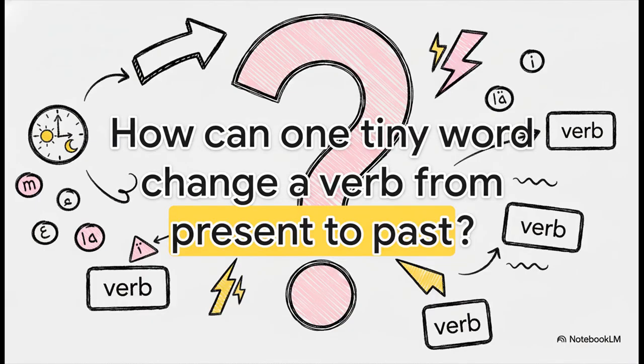So, that's the big question, right? How on earth can one tiny word, just by sitting in front of a verb, have the power to shift its meaning from the present all the way into the past? I mean, it sounds almost like a grammatical magic trick, and today we're going to pull back the curtain and see exactly how it's done.